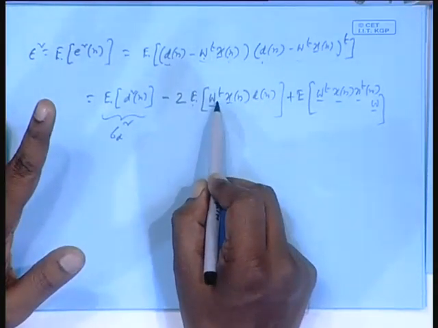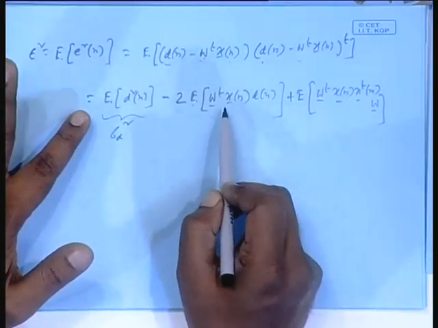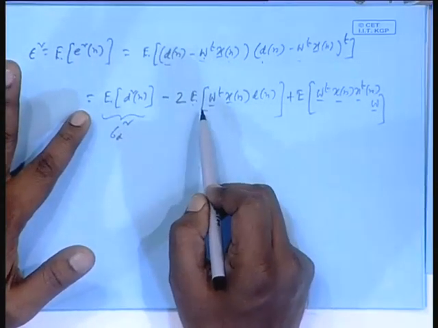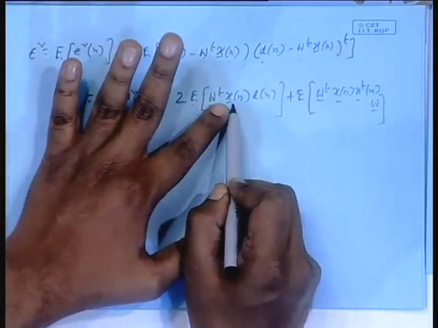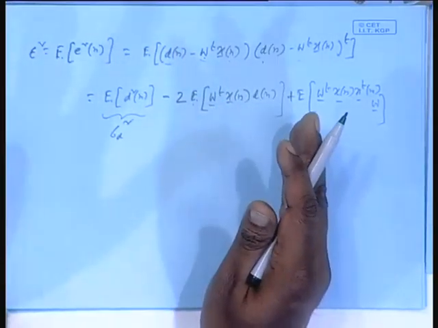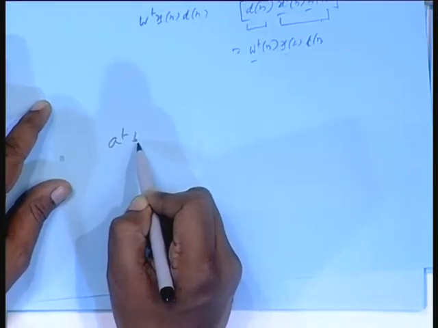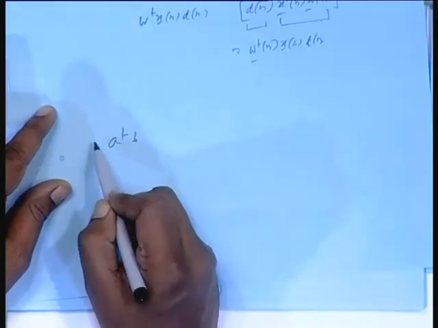W transpose, are you getting me? W transpose into Xn into Dn, then E. Why not take E on Xn Dn and then pre-multiply by W transpose? We will get the same thing. You understood my logic? Suppose A transpose B, where B consists of a random vector and A consists of constants, E of that.